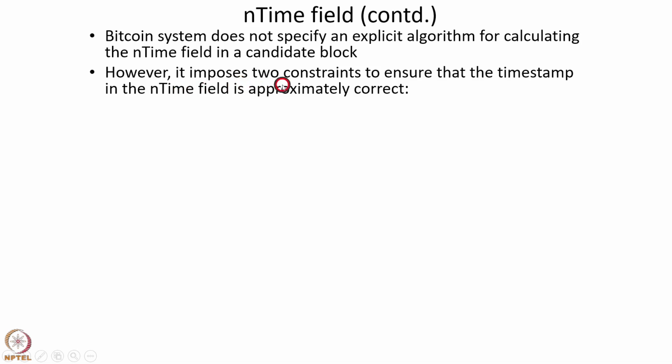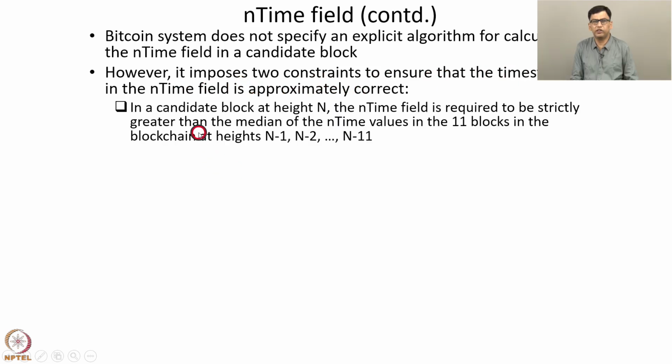The Bitcoin system imposes the following two constraints to ensure that the timestamp in the end time field is approximately correct. Out of these constraints, one is a lower bound on end time and the other is an upper bound on end time. The first constraint is this: in a candidate block at height n, the end time field should be strictly greater than the median of the end time values in the 11 blocks in the blockchain at heights n-1, n-2 up to n-11. So consider the previous 11 blocks in the blockchain and find the median of their end time values. The end time field in the current block should be strictly greater than this median.